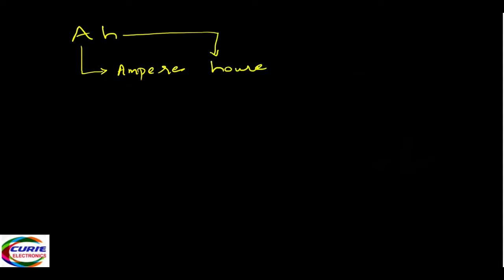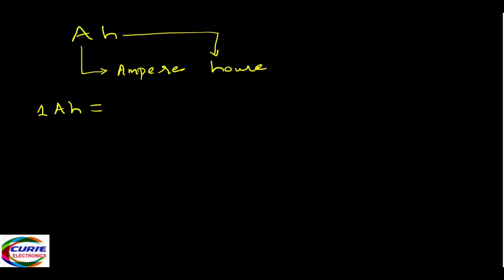Now we'll see what is actually ampere hour. When you write ampere hour, what is it actually? Ampere hour means this is the current, this is ampere, and this is the hours. Now, what do you mean by 1 ampere of current? Now we have to know what is 1 Ah. What do you mean by 1 Ah?